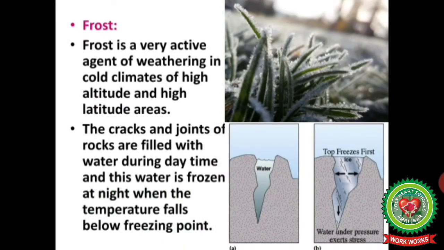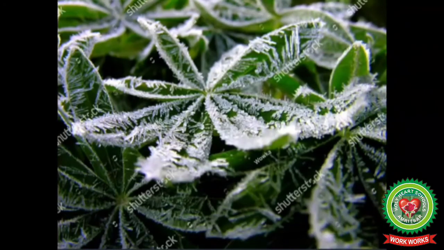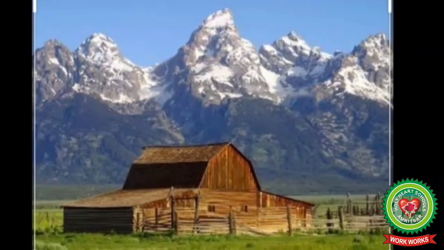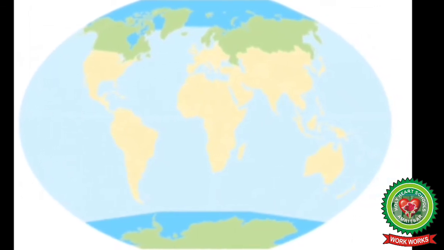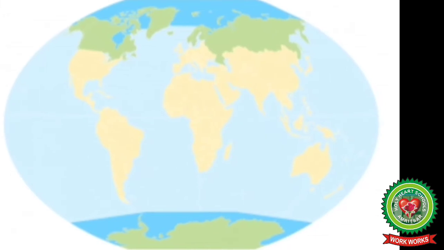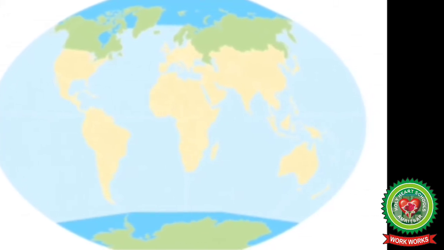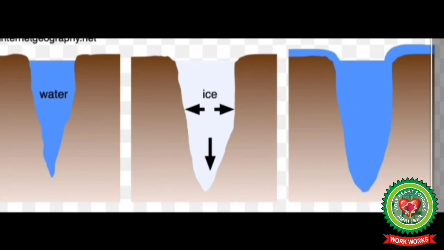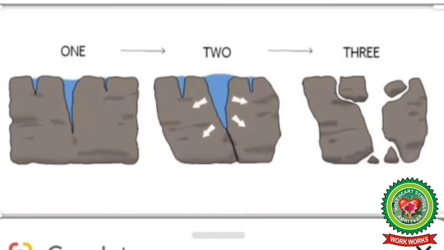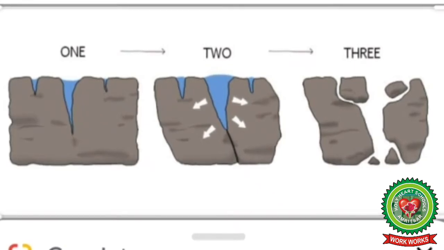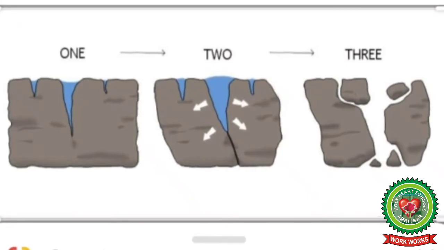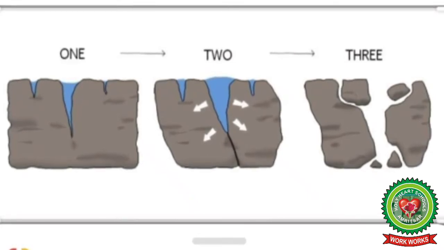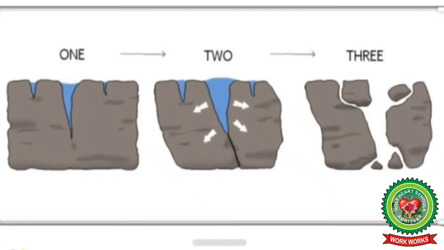Next is frost. Frost is a very active agent of weathering in the cold climates of high altitude and high latitude areas, means the areas near the poles. We can say that frost is the most common agent of weathering in the temperate regions. When water enters the rocks and turns into ice, the volume increases. During the day, the ice thaws and the water enters deep into the rocks. When temperature drops during night, the water again freezes, widening the cracks. This repeated freezing and thawing results in breaking up of rocks.